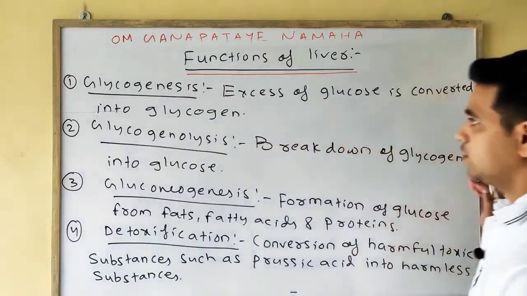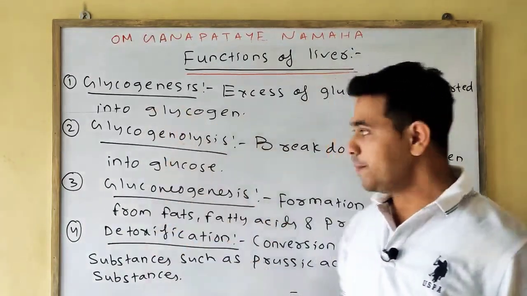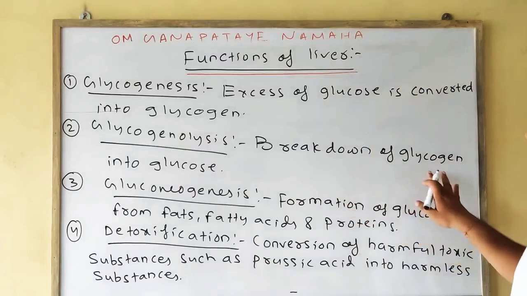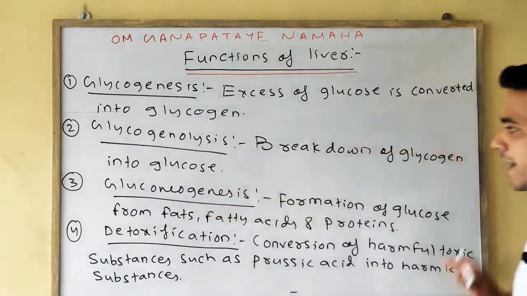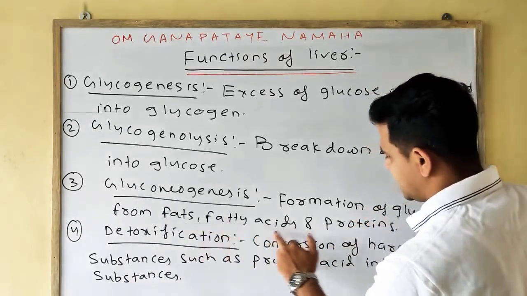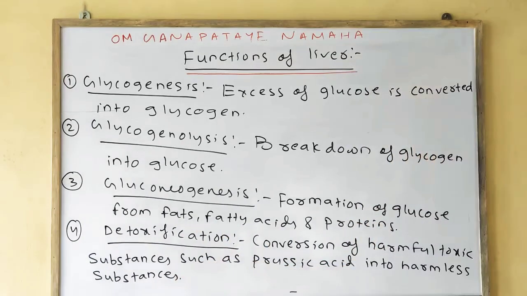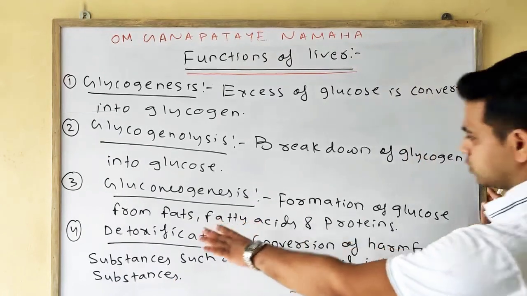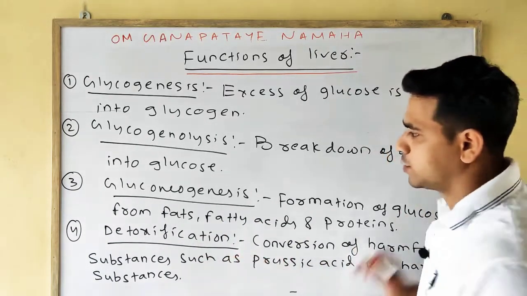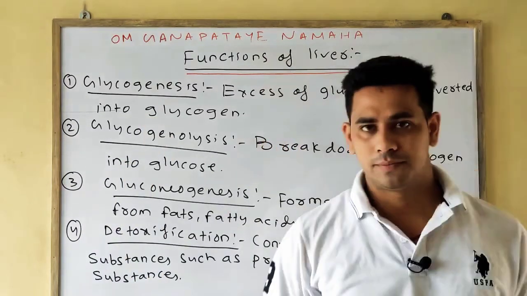Okay, please note down. First is glycogenesis, meaning excess glucose is converted into glycogen. Glycogenolysis means the breakdown of glycogen into glucose. Next is gluconeogenesis, the formation of glucose from fats, fatty acids and proteins. Detoxification is the conversion of harmful toxic substances such as prussic acid into harmless substances. Okay, these are the four functions. Now we'll discuss more functions of the liver.